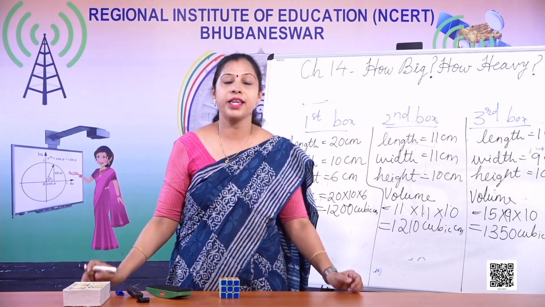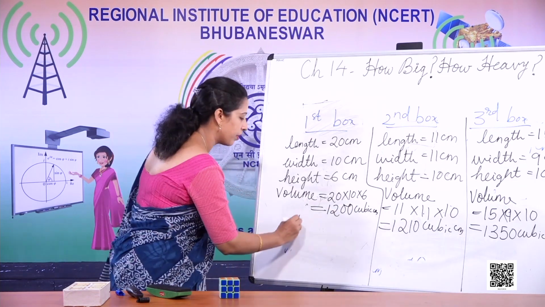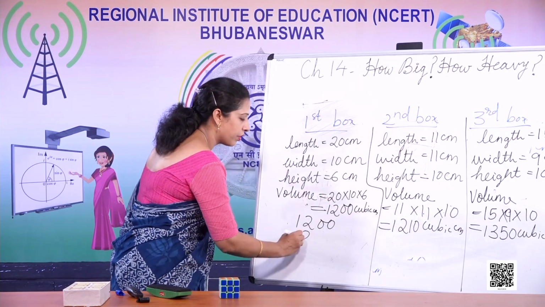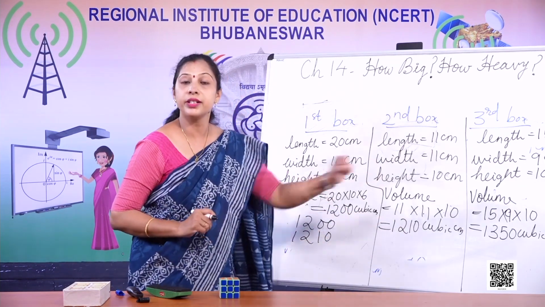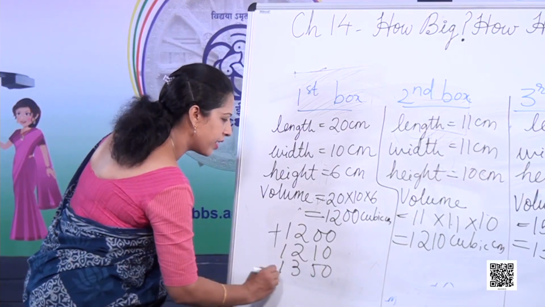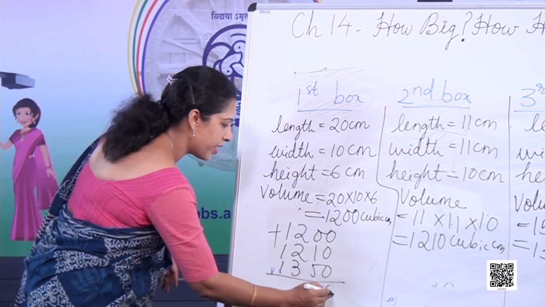Now they have to pack small cubes like this, and one small cube is 1 centimeter cube. It is already given. So in 1200 cubic centimeter, how many cubes will come? 1200. In the second box, how many will come? 1210. In the third, how many will come? 1350. So let's just add it. Are they enough for 4000 cubes, or are they just fighting over the wrong thing?